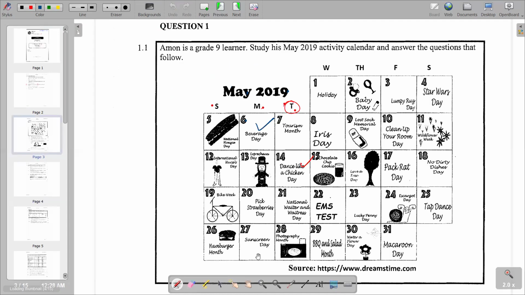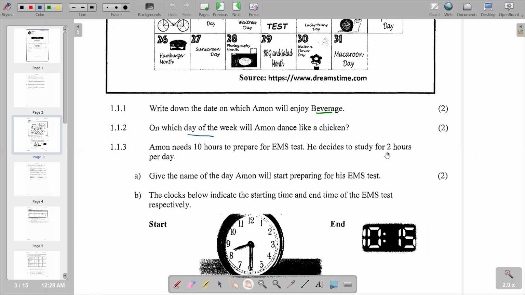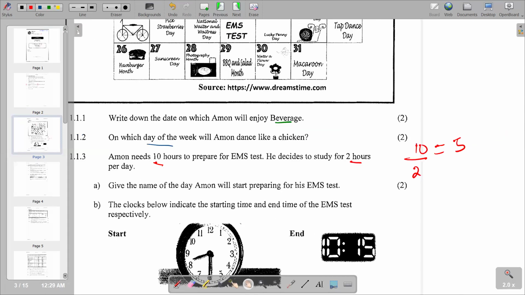Into the next part of our question, which is 1.1.3. It says Amon needs 10 hours to prepare for the EMS test. He decides to study for 2 hours per day. The first part of our question says: give the name of the day Amon will start preparing for his EMS test. We have a total of 10 hours, but Amon will utilize 2 hours per day, so we have to calculate how many days are needed. We say 10 total hours over the number of hours needed per day, which is 2. So the preparation will need 5 days.